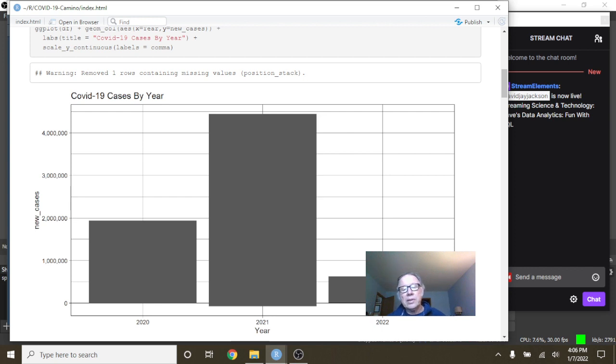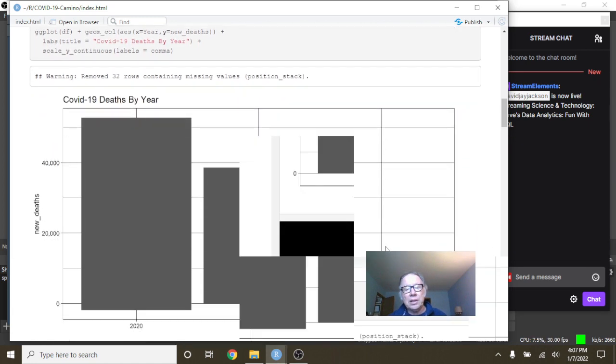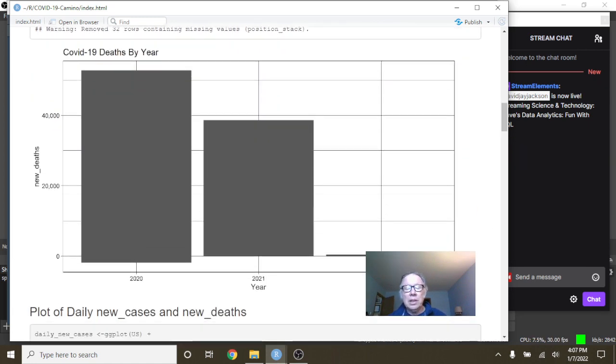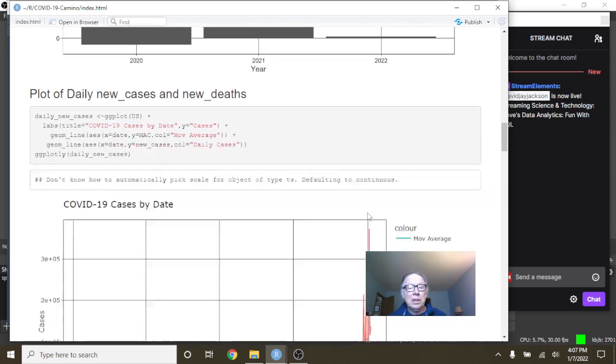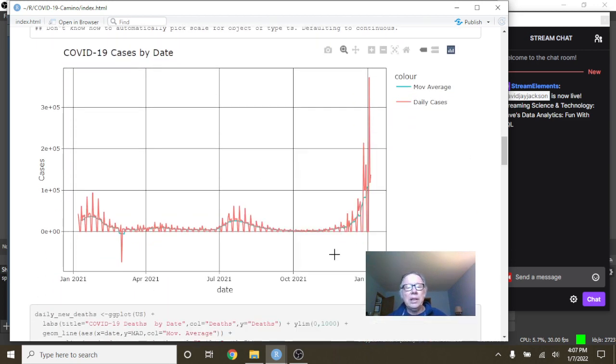You can see here your cases, this isn't a very good way to have these many cases, 500,000 cases, and you're only in the first week of January. That's not a good situation. Let's take a look at deaths. Well, the good news is you can still see some deaths here. Deaths are still pretty doggone low. So what about the case?